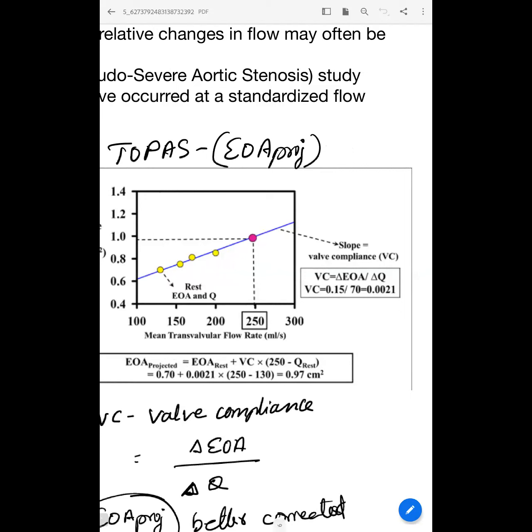The projected EOA is equal to the EOA at rest plus this formula, which is the valve compliance. What is valve compliance? Valve compliance is the change in effective orifice area. For example, if the orifice area of a patient is 0.6 and it has increased to 0.8 with DSE, this is the change in orifice area, and at the same time you need the baseline flow rate and the flow rate at which this change in orifice area occurred. For example, 200.